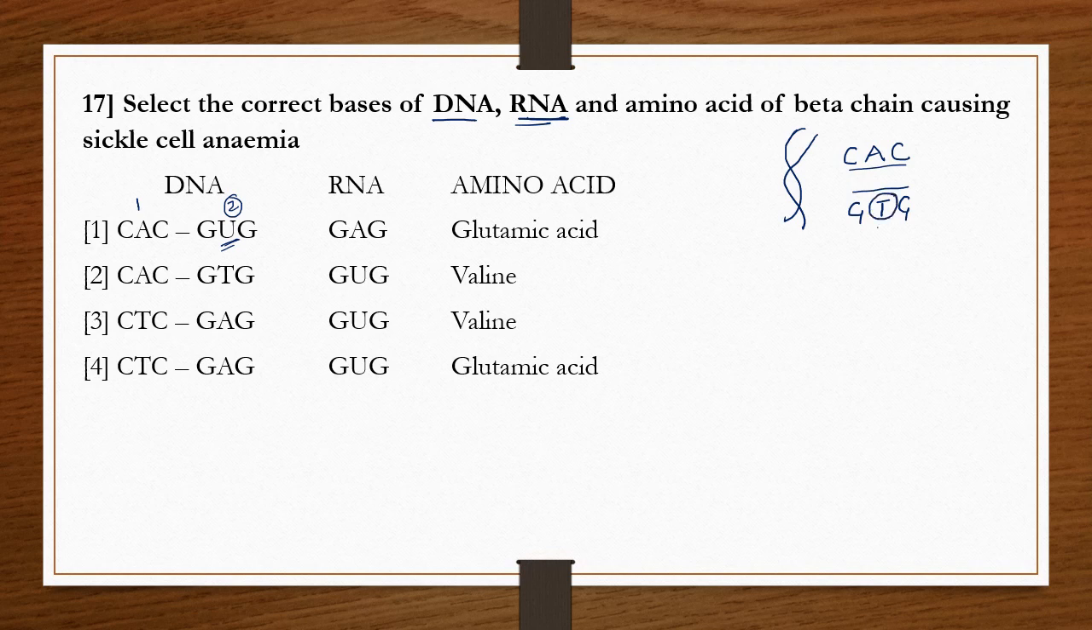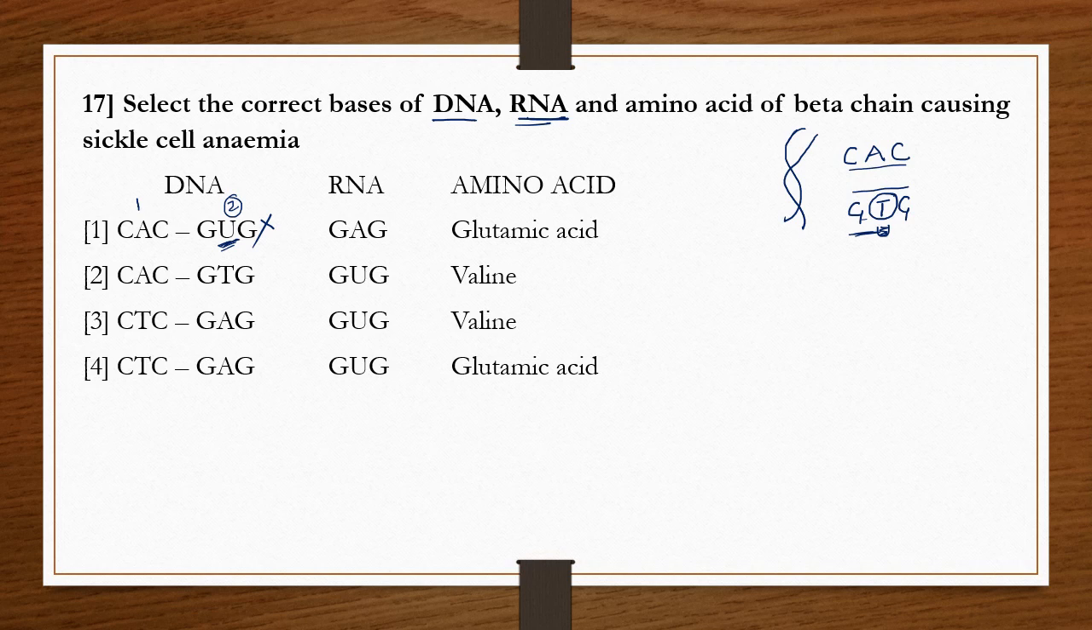Instead of thymine, uracil is present in RNA. But here both the bases are present on DNA strands, so that's why U is mentioned. That's why we are not considering it a correct answer. Now let's come to the second option. One strand has CAA and the other strand is given GTG. It is correct.